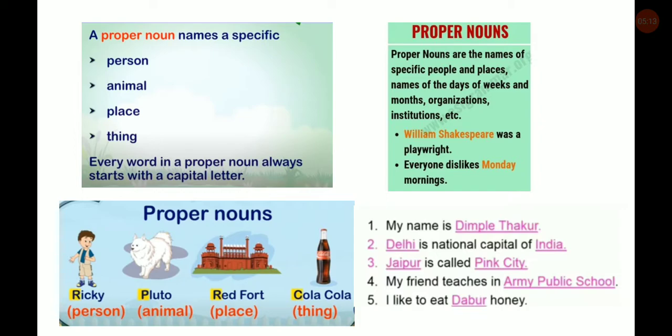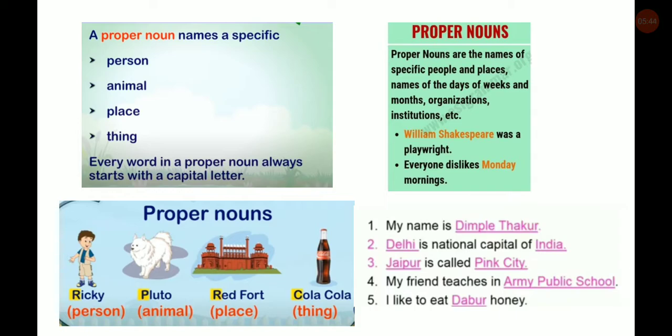Proper nouns. Now what is a proper noun? A proper noun names a specific person, animal, place or thing. That is called a proper noun. Every word in a proper noun always starts with a capital letter. Now in the previous picture you must have seen a person, animal, place and thing. But here they have been named.